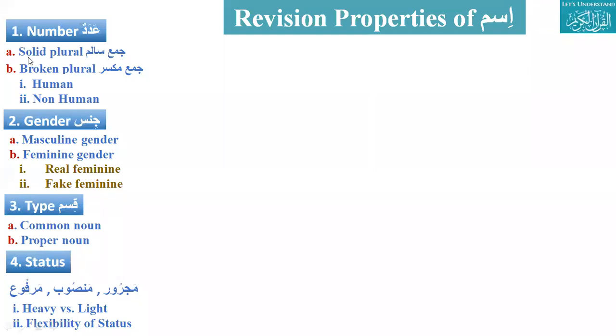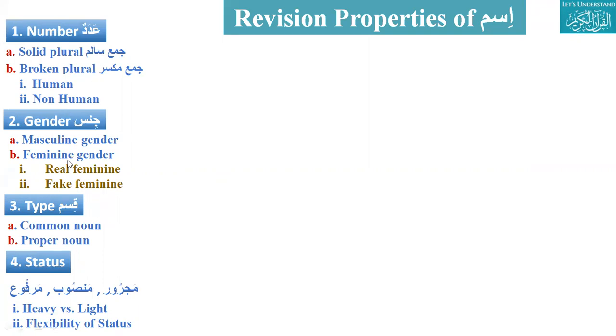The sound plural takes the normal form, like Muslimun, Muslimin, Mu'minun, Kafirun. Whenever you want to make a plural, just un comes at the end. But the broken plural does not follow the normal form, like kitab is kutub, kafir is kuffar, masjid is masajid. This is what we discussed there.